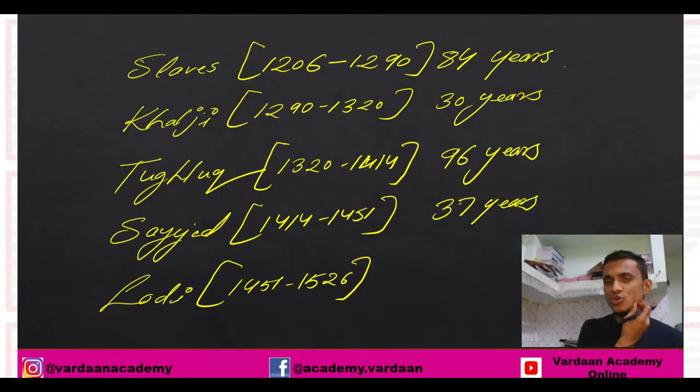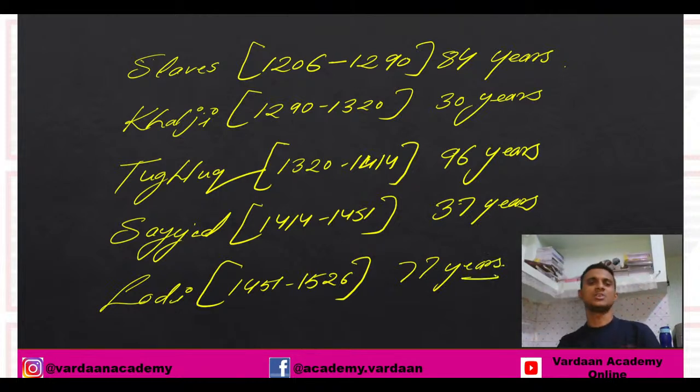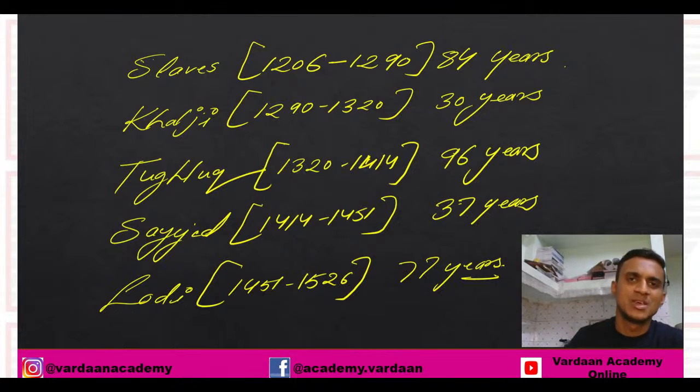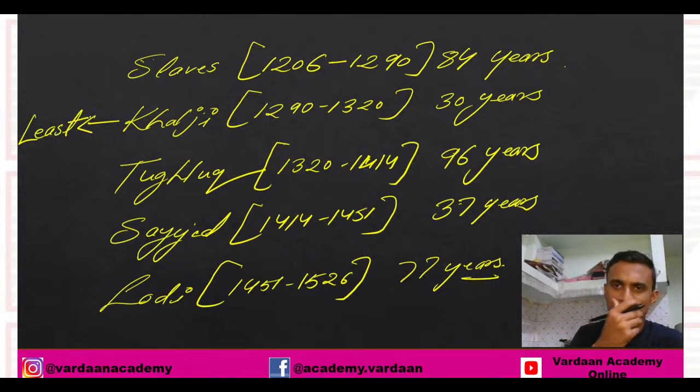Okay, so Lodis are going to rule for 1451 to 1526. So how many years? That makes it somewhere around 75 to 77 years. Check this out. This is the time period for the Lodi dynasty. Now if you see, Khaljis ruled for the least time period, only 30 years. And Tughlaqs, they ruled for the most years, the highest number, that is 96.